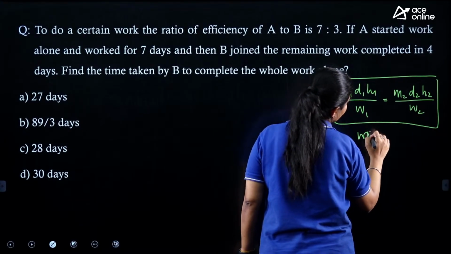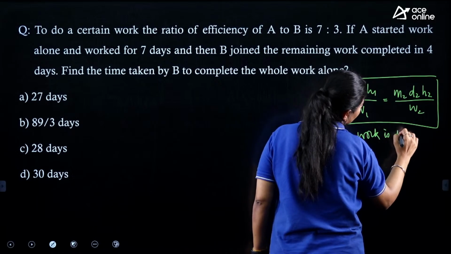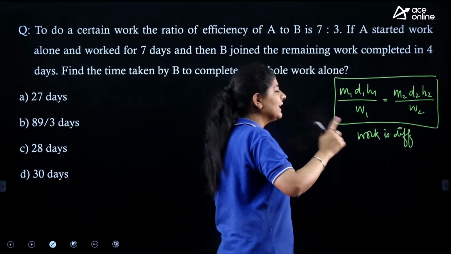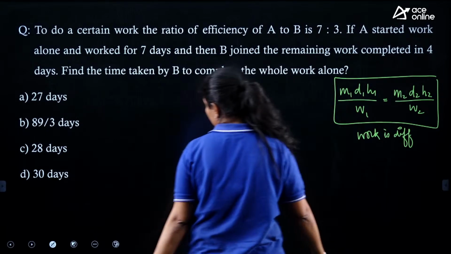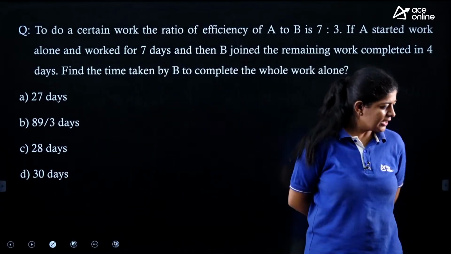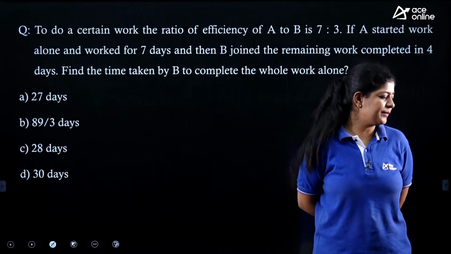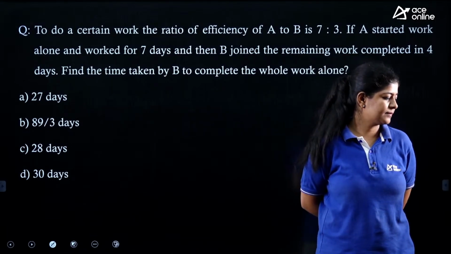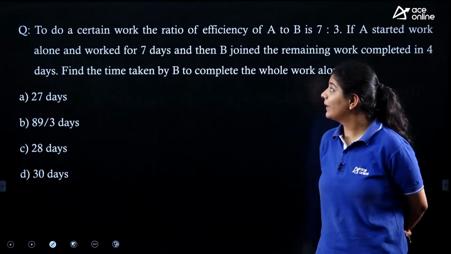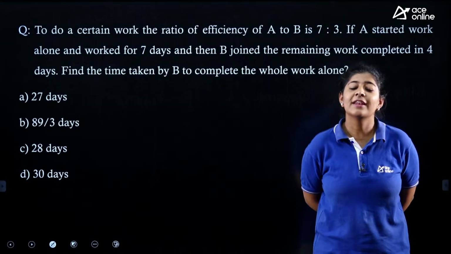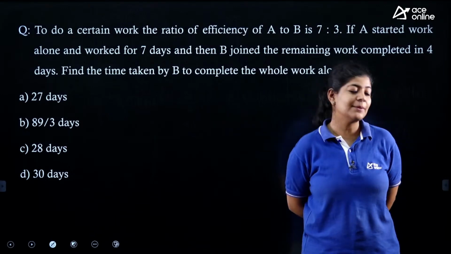When work is different, and when the work is constant, then M1 D1 equals M2 D2. This concept we are going to use. Any one of you, what answer are we getting over here? It's a very simple one. Here we have the efficiency ratio and we only need to find out in how much time B alone can complete the whole work.